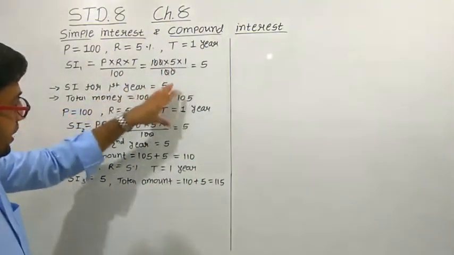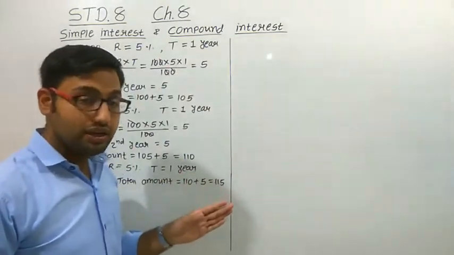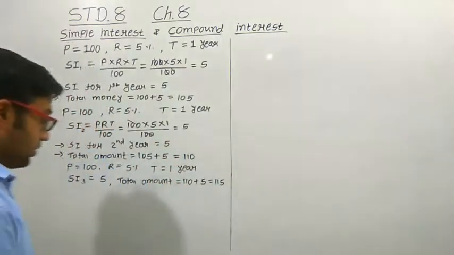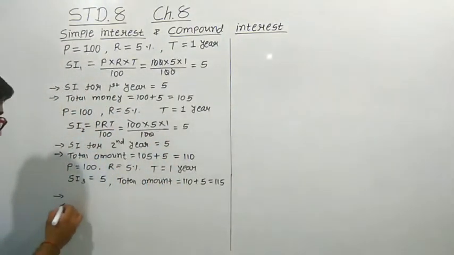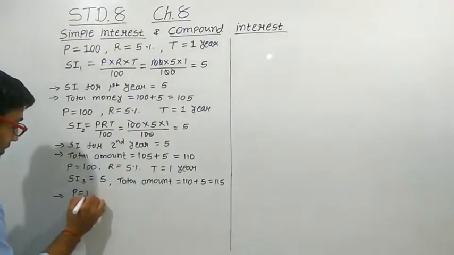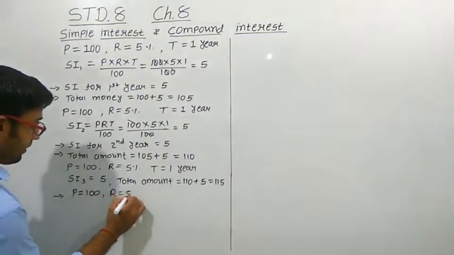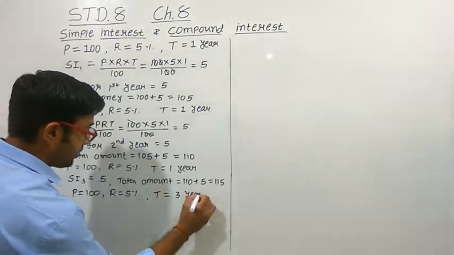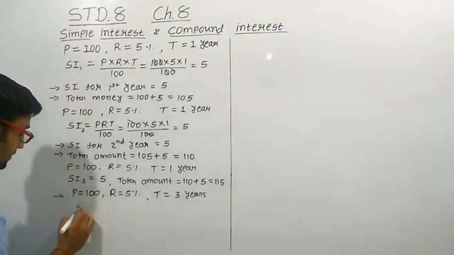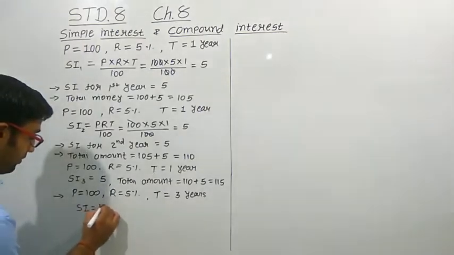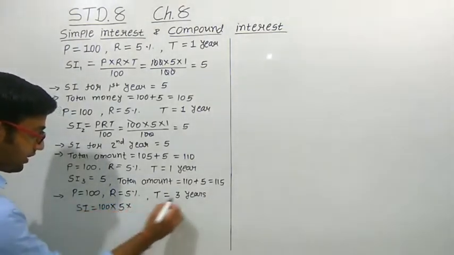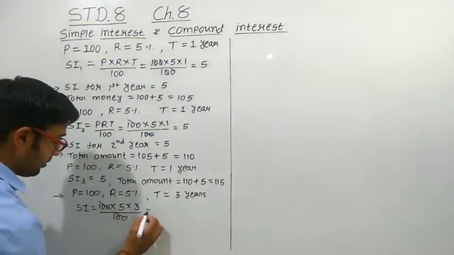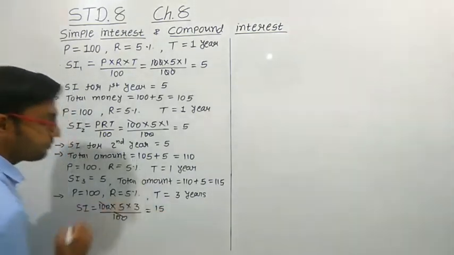So instead of calculating 1 year, 1 year, 1 year separately, we can also calculate it together by taking the time duration as 3 years. So let us calculate for the 3 years. The principal amount will remain as it is, 100. The rate of interest is 5%, and the time duration now is 3 years. Putting down all the values, the simple interest is equal to 100 into rate of interest into time duration upon 100. So this 100 will cancel out, and what we get is 15 rupees.